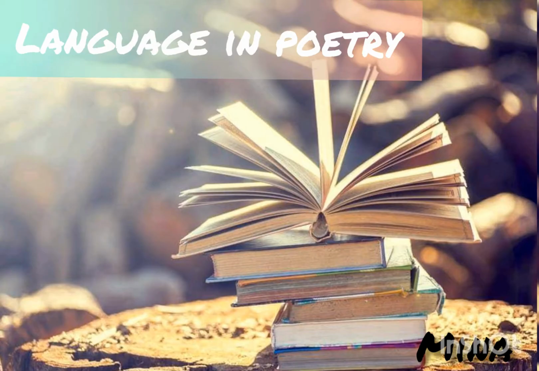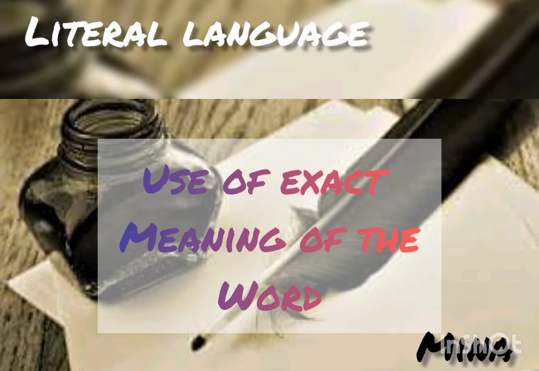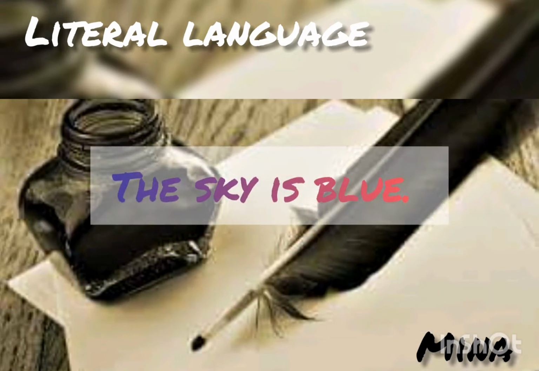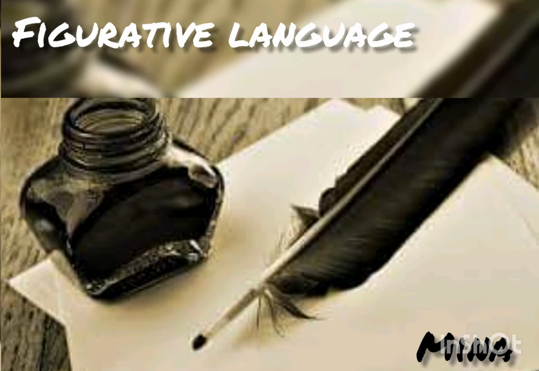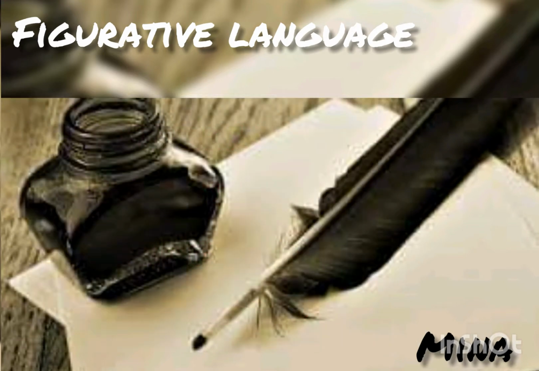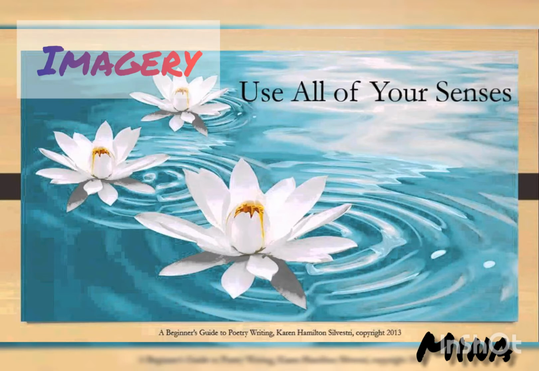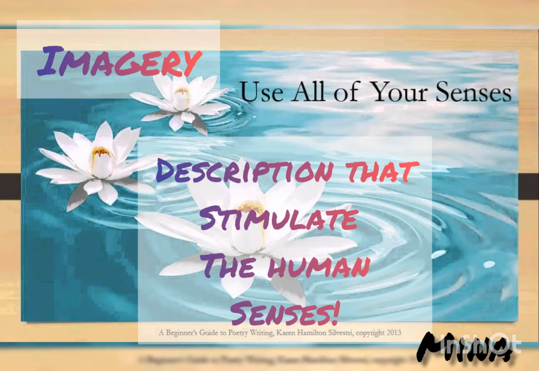Moving on to language in poetry, we have literal language, which means the use of the exact meaning of the word. For example, the sky is blue. Figurative language is the use of words that go beyond their ordinary meaning. For example, her hair was silk. Proceeding to the elements of poetry, we have the first element, which is imagery. It is when using descriptive words that evoke the five senses of humans.